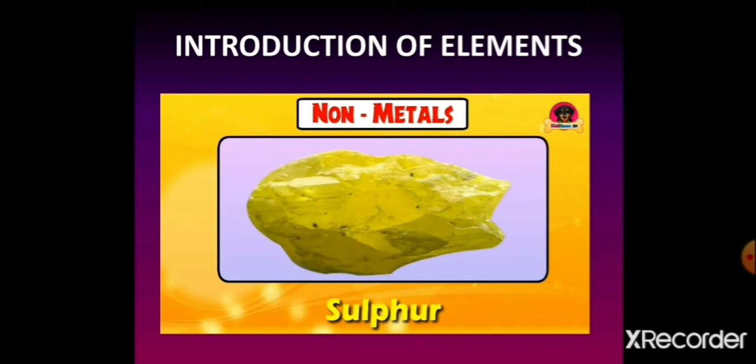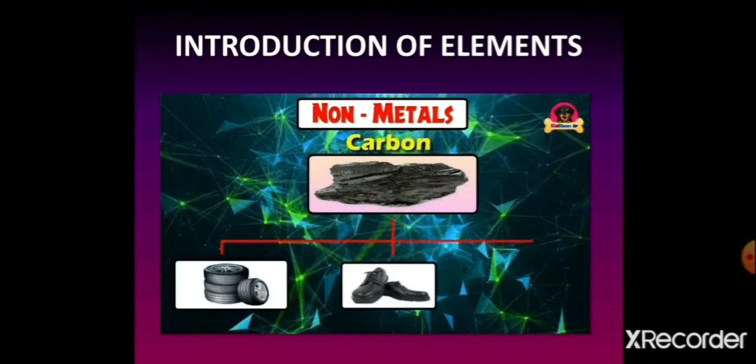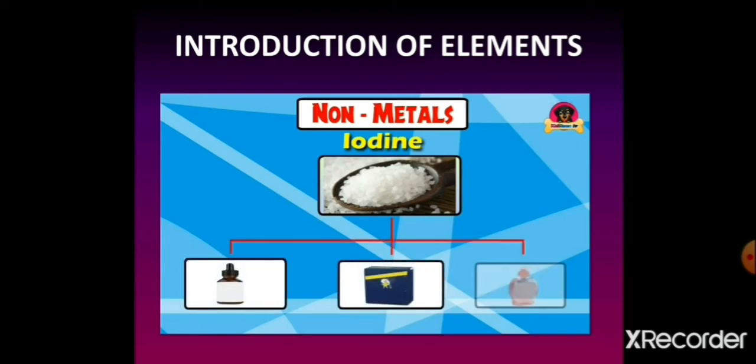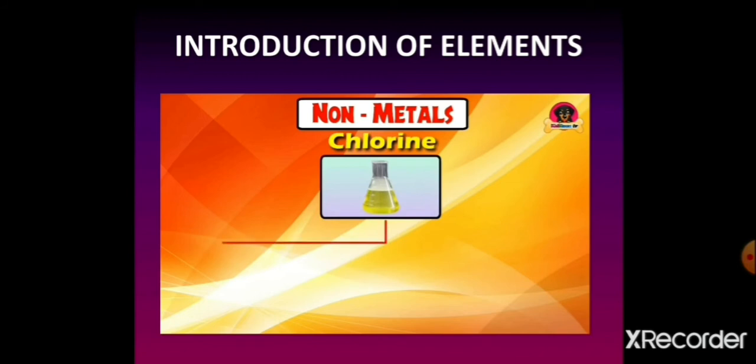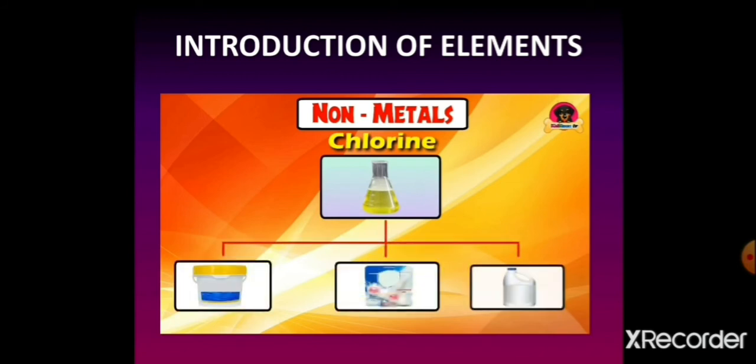Let's discuss the uses of these non-metals. Carbon is used to make tires, shoes, and the electrodes of the battery. Crystalline iodine is used as an antiseptic in the form of solution, mosquito repellent, and hand washes. Chlorine water acts as a germicide, so it is used in washing powder, floor cleaner, and detergent.